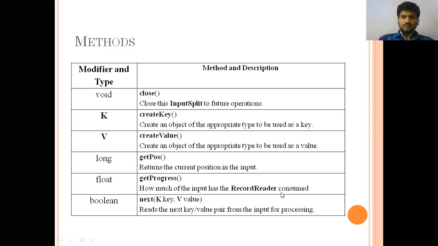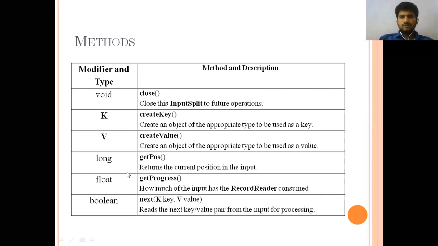reader. Then Boolean next is for the next key and value; it reads the next key value pair. So these are the things in the record reader. The record reader creates a key and creates a value, and it tells the current position of that particular input and how it has progressed, and finally it moves on to the next one to produce.